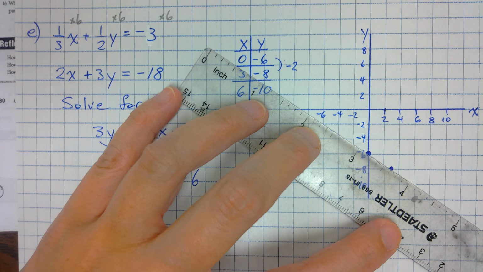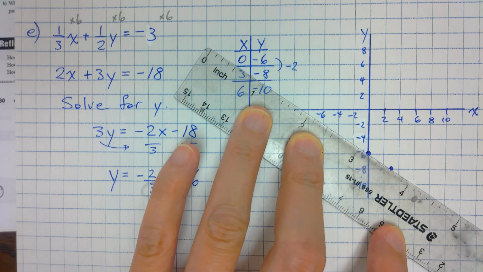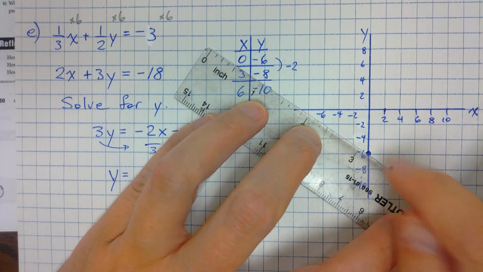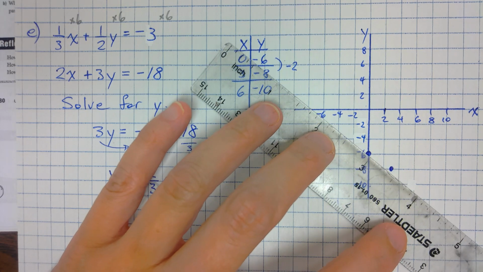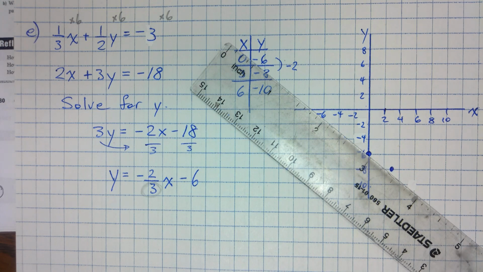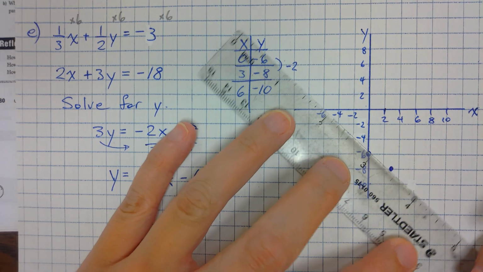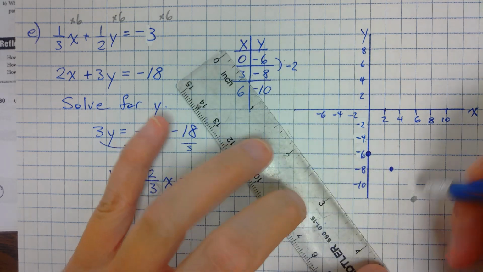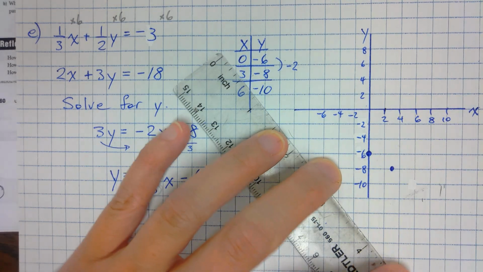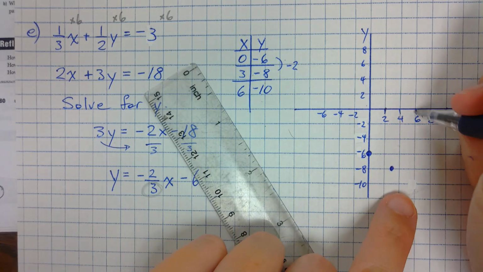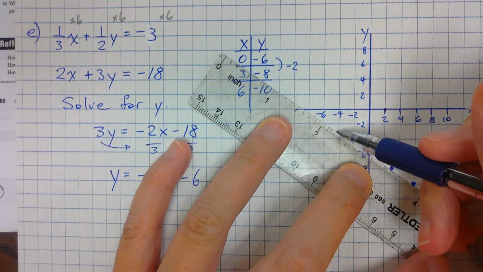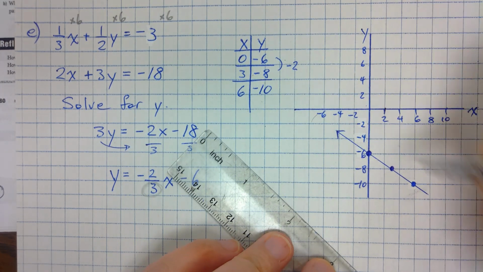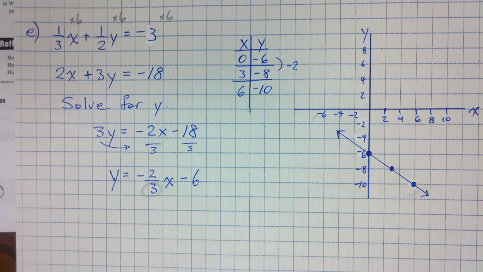In a linear relation, these are all lines, equations of lines, so your points should all line up. Even if one point doesn't match up, it means you made a mistake. So in this case I realize it doesn't line up. Don't try to draw the line like so. It means this point I probably plotted wrong, and when I check, oh yeah, I did. It should be right here. And then you can draw your line, connect the dots, add in the arrows. There's your linear relation.